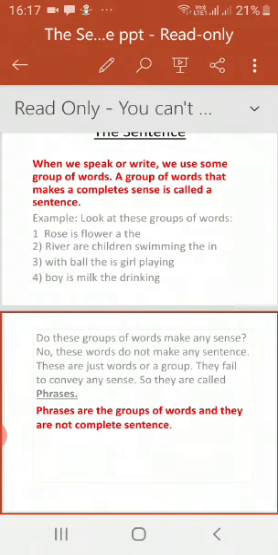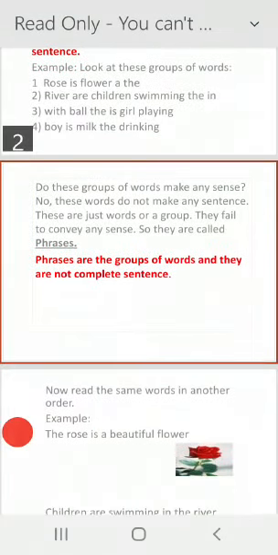Do these group of words make any sense? No, these words do not make any sentence. These are just words or a group. They fail to convey any sense, so they are called phrases. What are phrases? Phrases are groups of words and they are not a complete sentence, meaning the words are not in proper order.